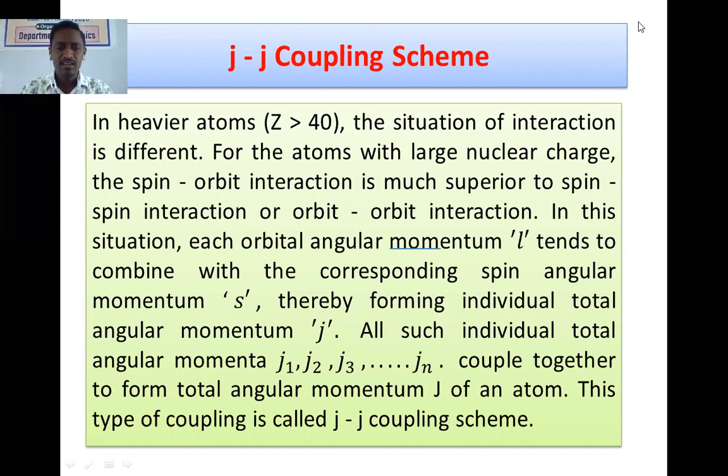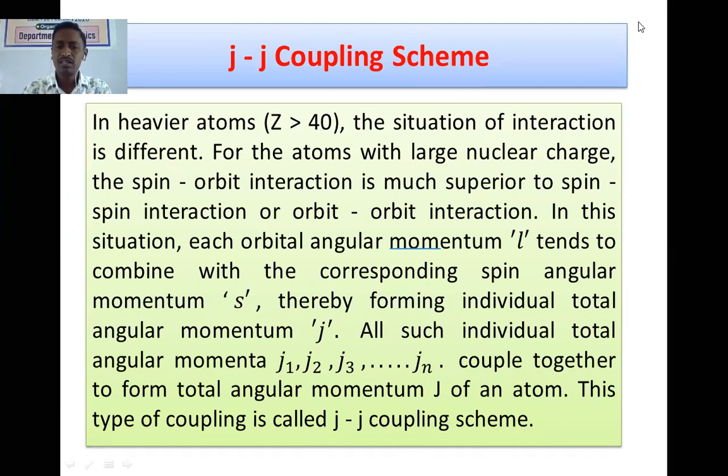After obtaining the individual total angular momentum of each electron, they finally couple together to form the total angular momentum capital J of an atom. Here capital J is the value of total angular momentum of the atom, and small j values, that is j1, j2, j3 and so on, are the values for single, individual electrons. Initially the single electron's orbital and spin motion interact with each other, thereby forming the individual total quantum number or total angular momentum.